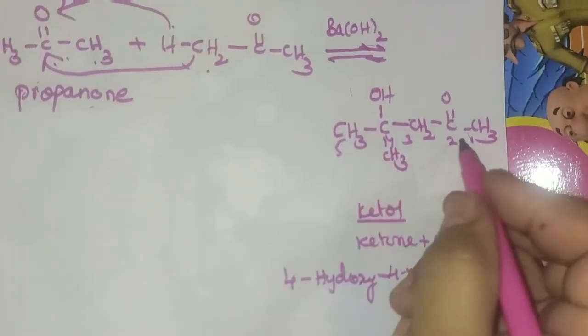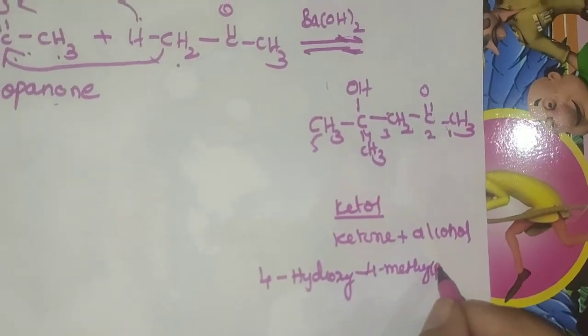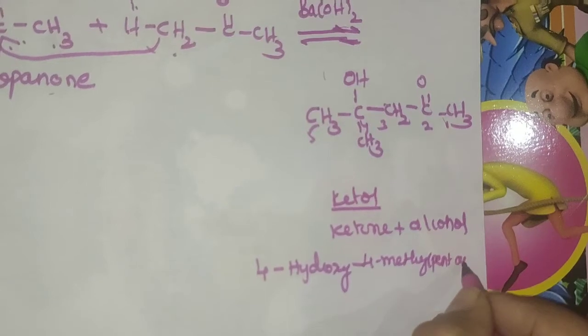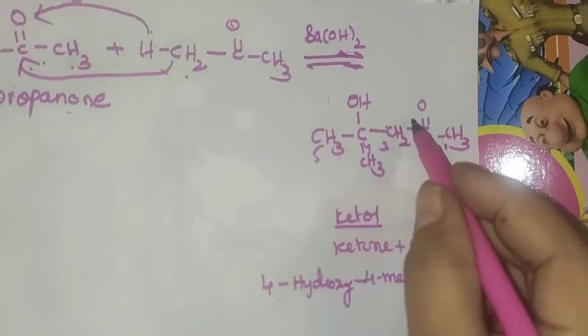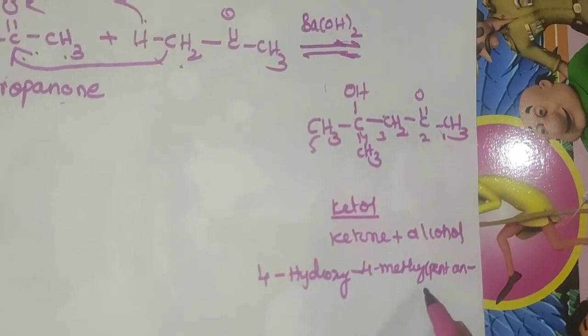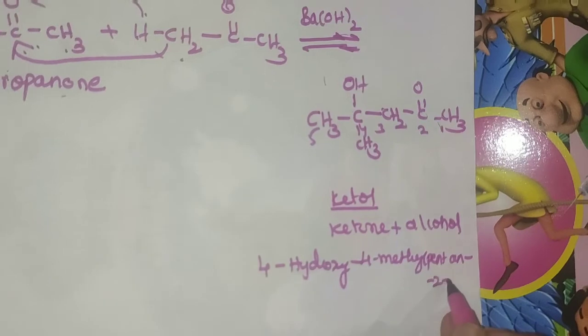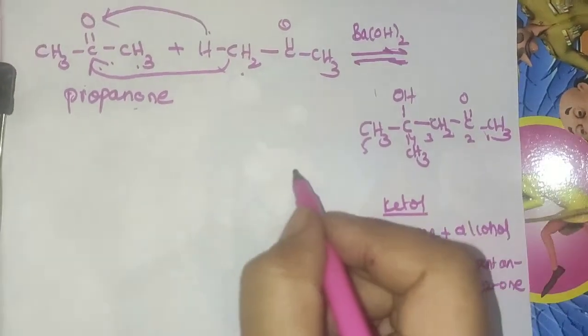How many total carbon atoms are there? 5, so pentane, and here at the 2nd position the ketone functional group is present. So 4-hydroxy-4-methylpentan-2-one. This is known as ketol as a product.